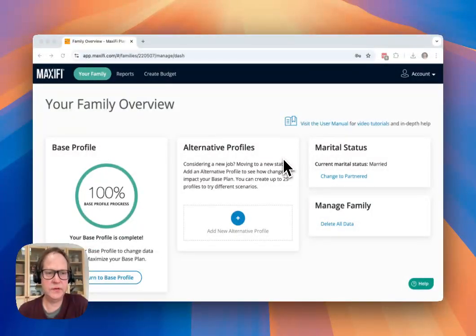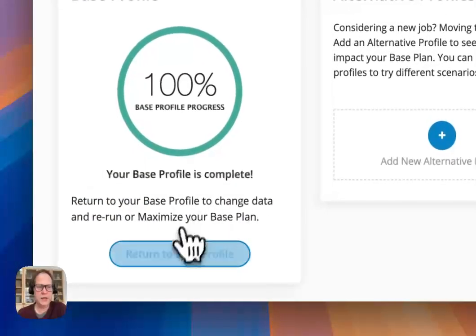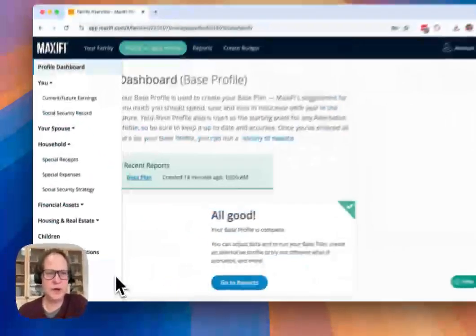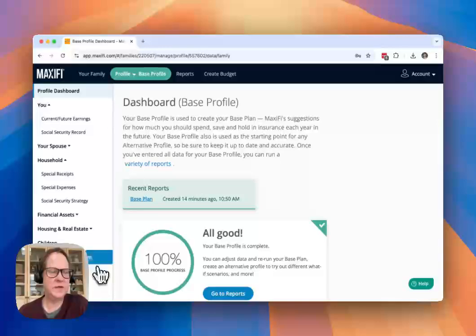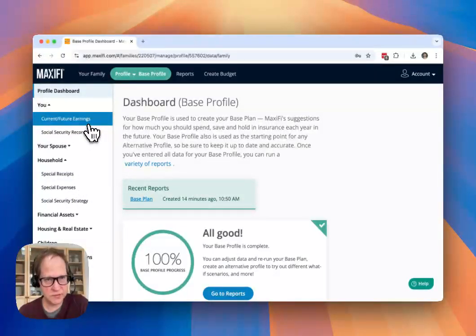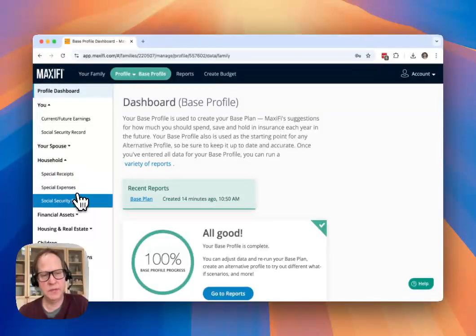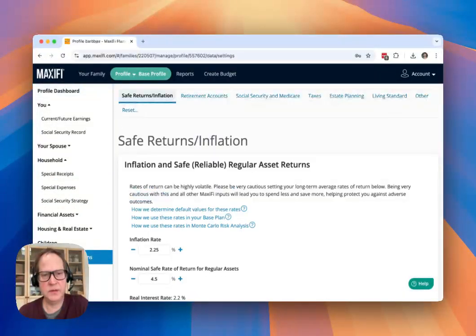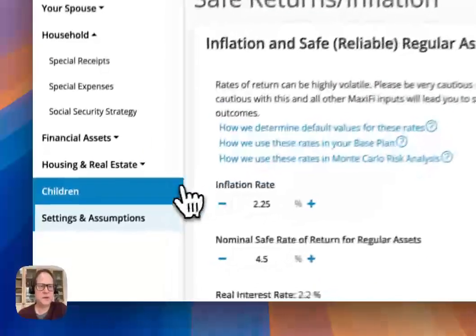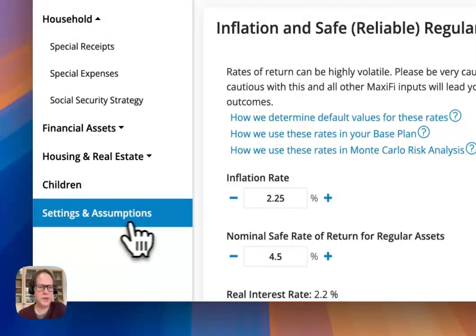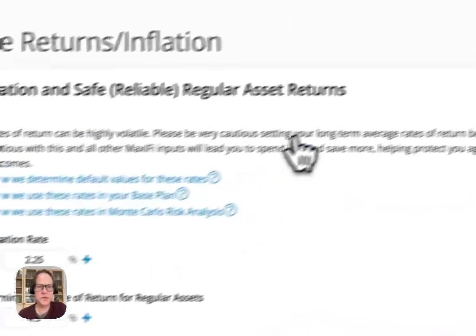I'm Ed O'Connor-Giles, CTO for MaxiFi, and in this video we're going to zero in on settings and assumptions from your base profile. Settings and assumptions are the assumptions the tool makes in addition to all the information that you've entered. So it's not the financial information specifically about your family, but it's the assumptions we're making in the model, and the financial plan and the financial model. You can find these in any of the profiles you set up in this last tab, Settings and Assumptions.